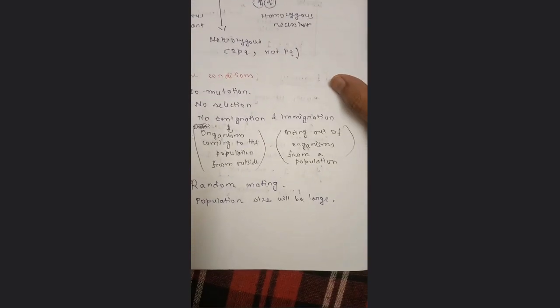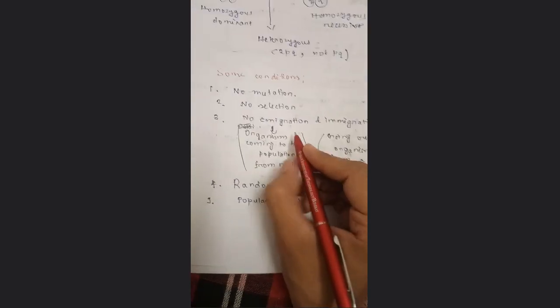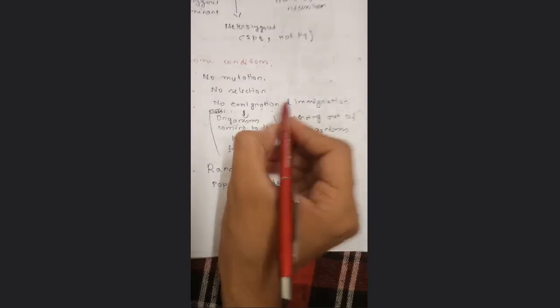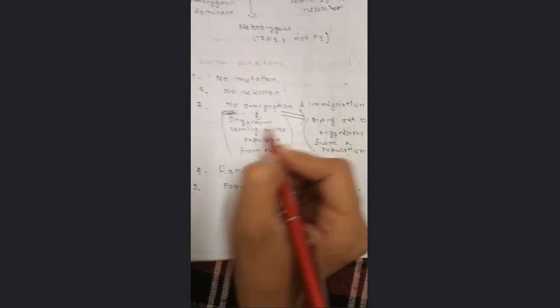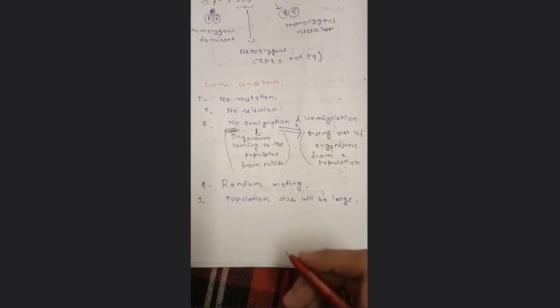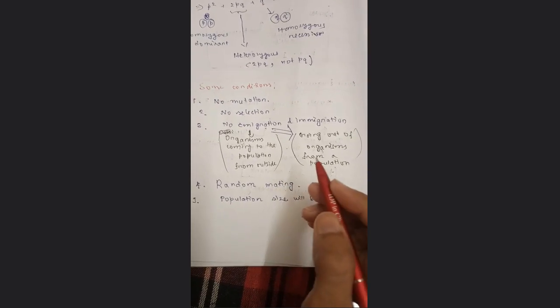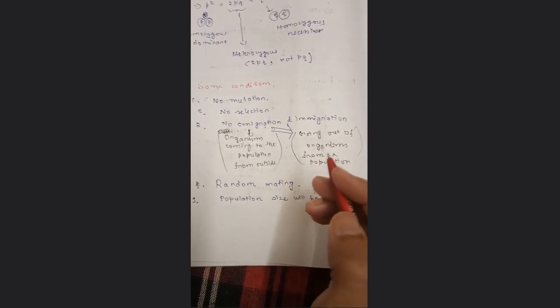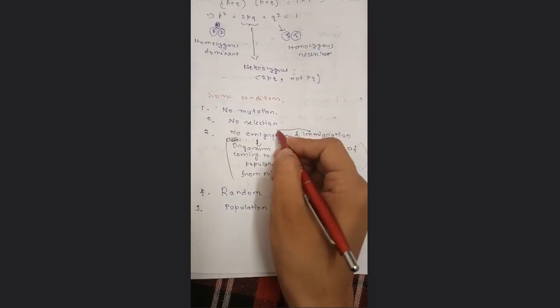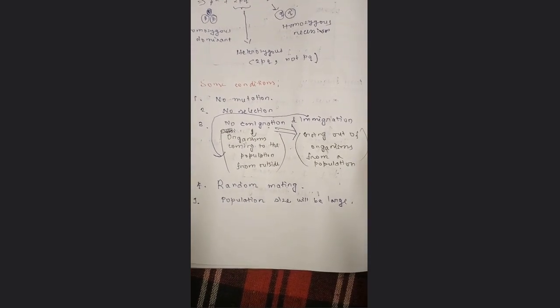But before that, I want to tell one thing: in the emigration and immigration part, I actually told it reversely. I am sorry for that. Emigration is going out of the population. Means you are in a population, you are going out to another place, so you are emigrating from it. And when some person is coming to your population, this person is causing immigration to your population. So immigration is the outsiders coming to your population. So let us come to the problem.